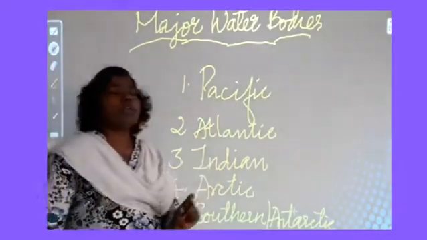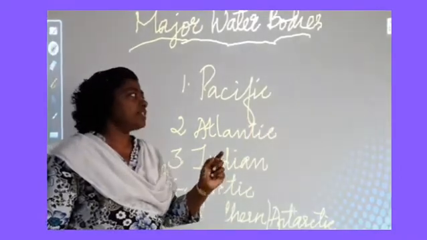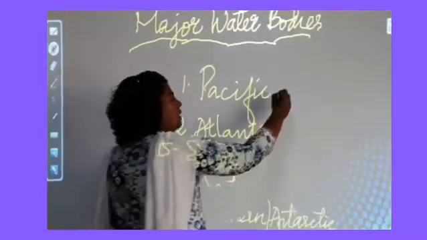When we talk about the Pacific Ocean, it is the biggest ocean.